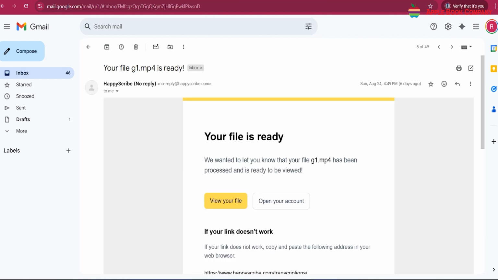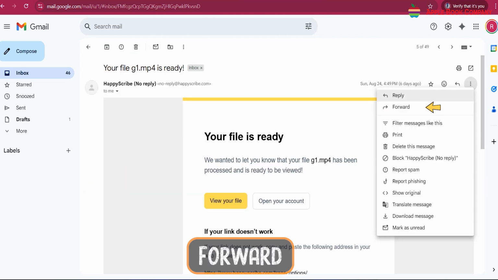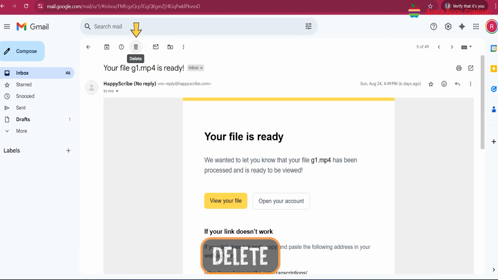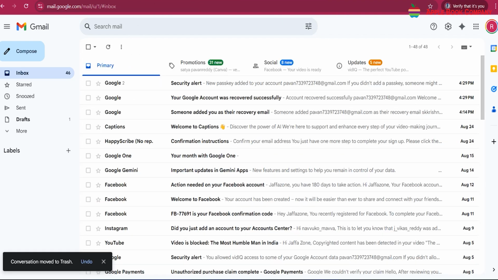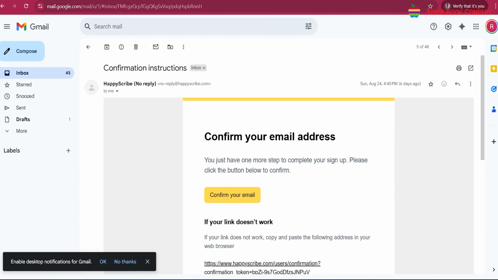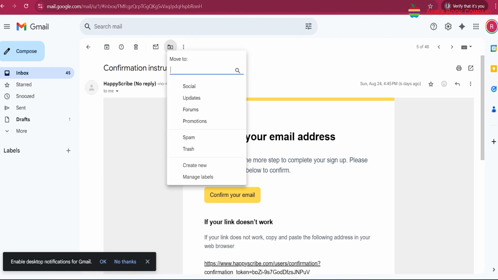Toolbar. The toolbar above the message list contains various options such as Reply, which allows you to respond to a selected email. Forward lets you send the email to someone else. Delete removes the selected email and moves it to the trash folder. Mark as read or unread changes the status of the email to help you manage your inbox. Move to folder organizes emails by moving them into specific folders.